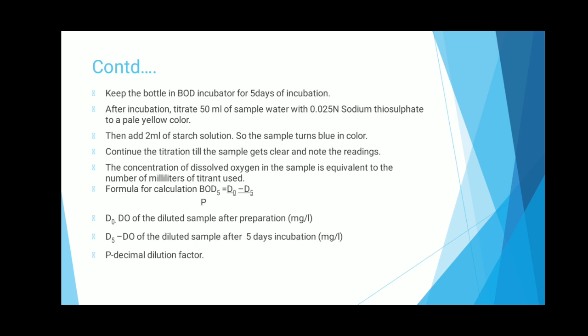The concentration of the dissolved oxygen in the sample is equivalent to the number of milliliters of titrant used. And the formula for calculation of this BOD5 is (D0 minus D5) divided by P. The D0 is the dissolved oxygen content of the diluted sample after preparation, expressed in mg per liter. Then D5 is the dissolved oxygen content of the diluted sample after 5 days of incubation, also expressed in mg per liter. And P is the decimal dilution factor.